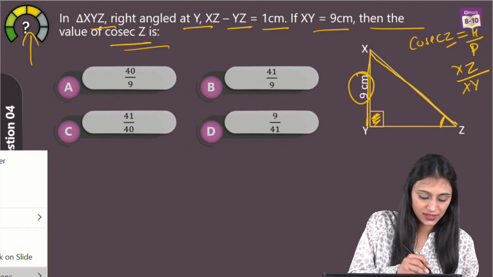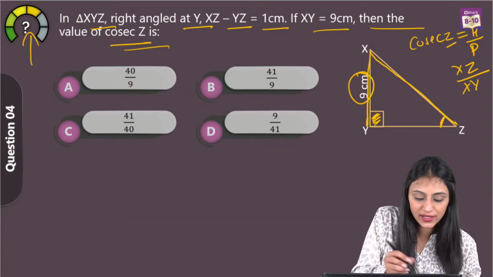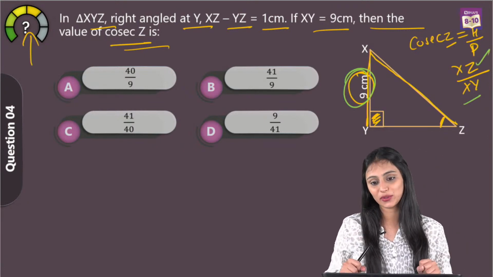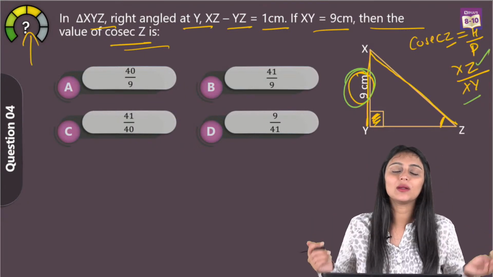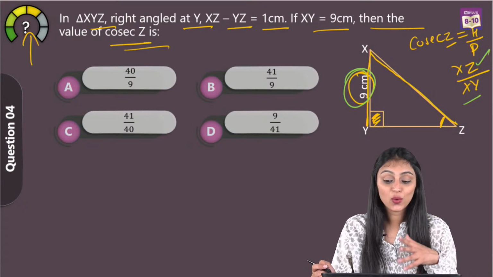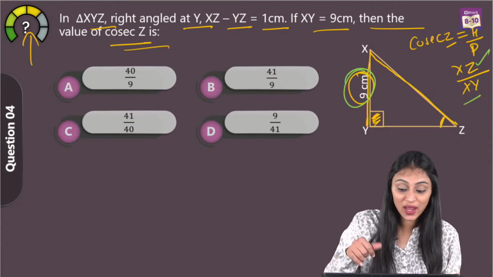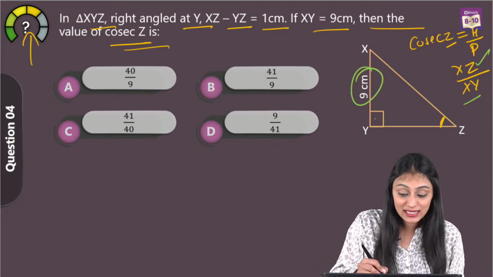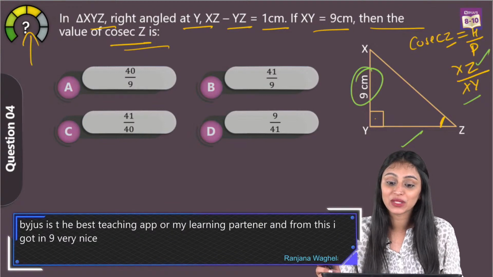I have the value of xy, correct? I have the value of xy here, which is 9 centimeter. I need xz. How do I find this out? So you would say, ma'am, you can apply Pythagoras theorem and find this out. But how do I apply Pythagoras here? Because I only have one side over here, which is xy. I need this yz also to apply Pythagoras, right?